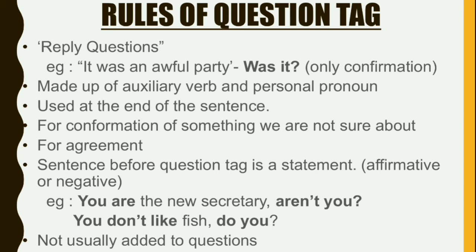Can you remember some of the auxiliary verbs? We have be form of auxiliary verbs, do form, have form. Be form: is, am, are, was, were, be. Do form: do, does, did. Have form: has, have, had. And we have modal auxiliaries also like can, could, may, might, must, will, would, shall, should, etc. So that also comes, we will discuss it later.